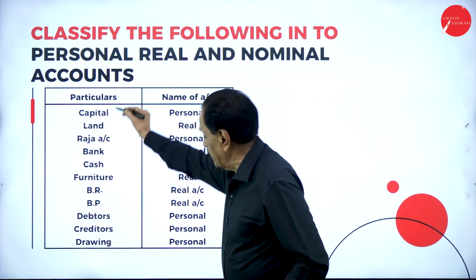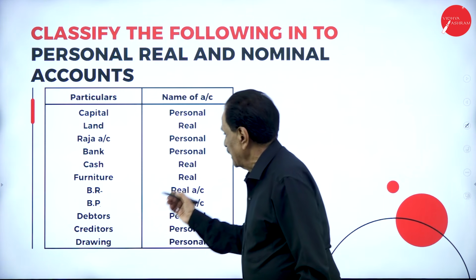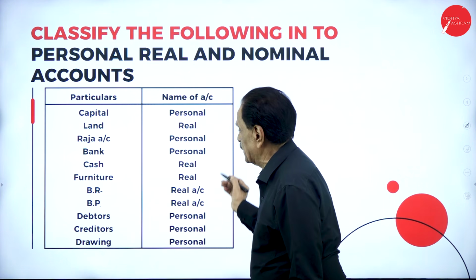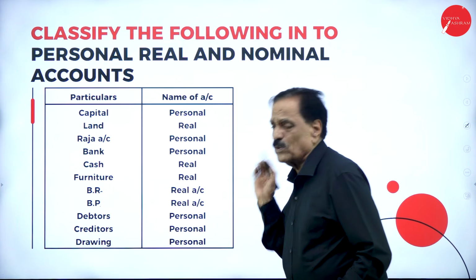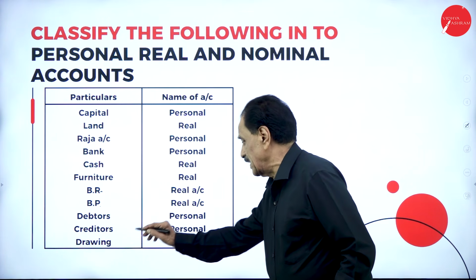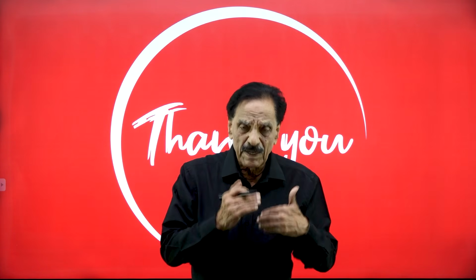So in the exam they will give this: you have to classify. Capital, personal account. Land, real account. Raja's account, personal account. Bank, personal account. Cash, real account. Furniture, real account. BR is a real account, BP is also a real account. Debtor, personal. Creditor, personal. Drawing. Hope you understand. I have explained personal account, real account and nominal account. Then the transaction rules: personal, debit the receiver, credit the giver; real account, debit what comes in, credit what goes out; nominal account, debit all expenses and losses, credit all gains and income.